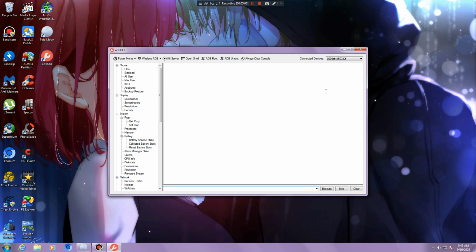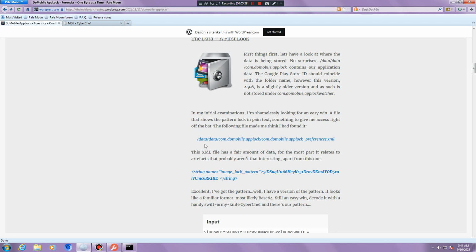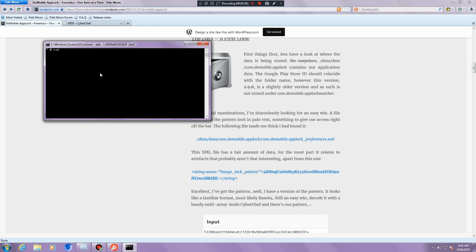First off, the rooted device should have USB debugging enabled to perform the commands. Anyways, I'm going to open the shell. I'm also going to show you that to read the configuration, you need the cat command. This one allows you to open